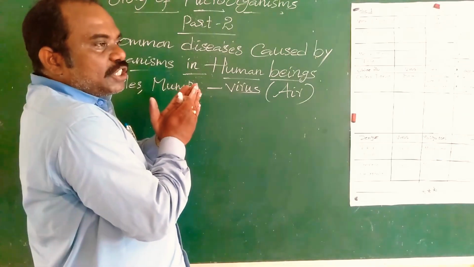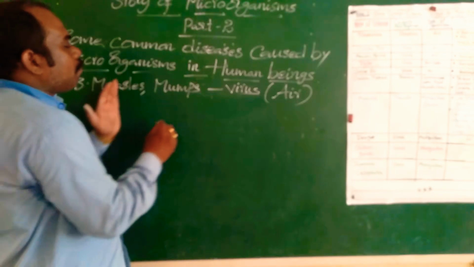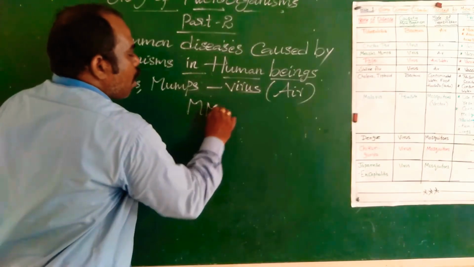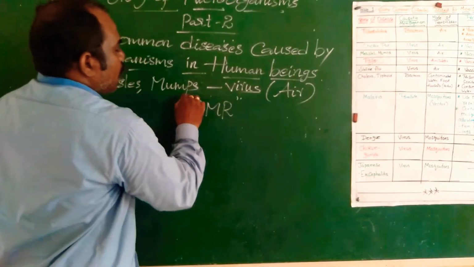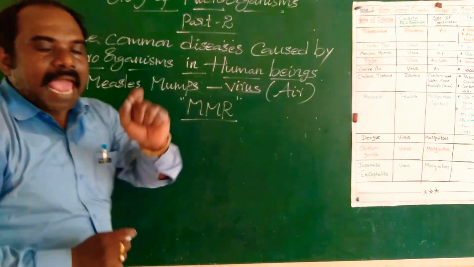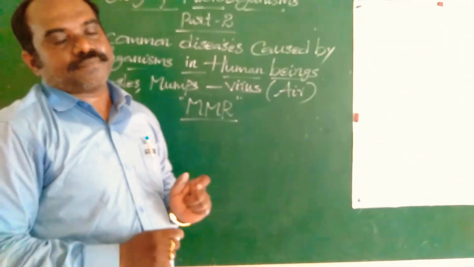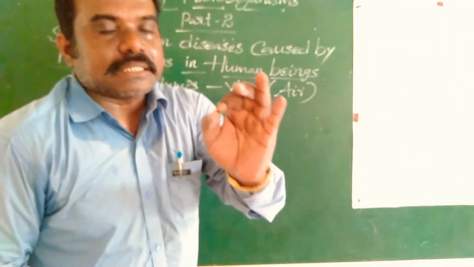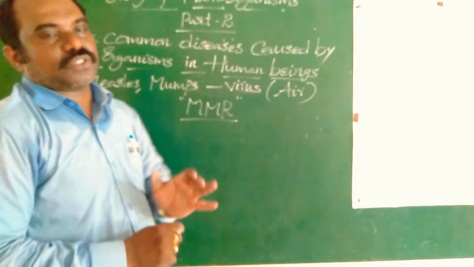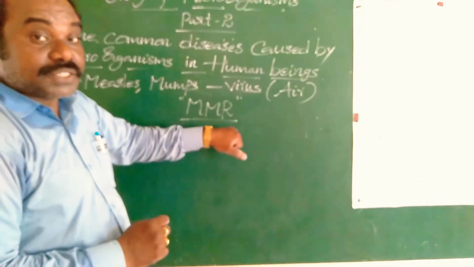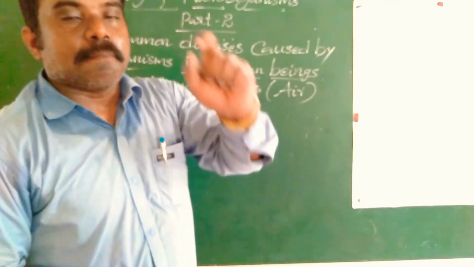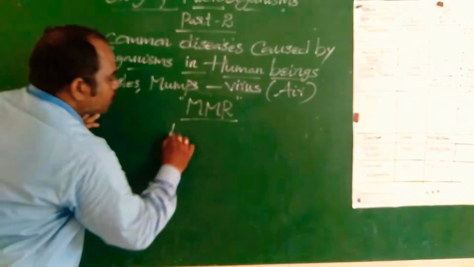Which vaccination prevents measles and mumps? MMR. MMR vaccination prevents measles and mumps. MMR means measles, mumps and rubella.